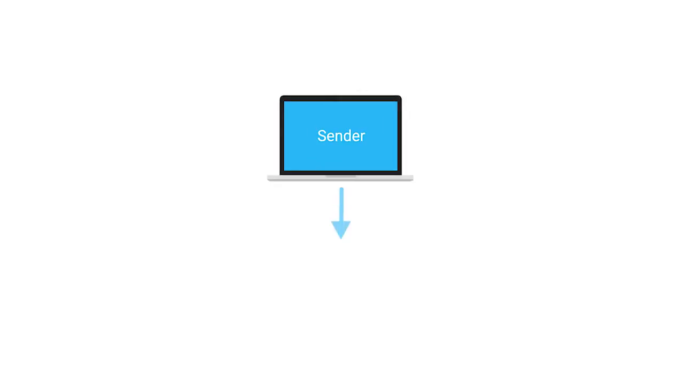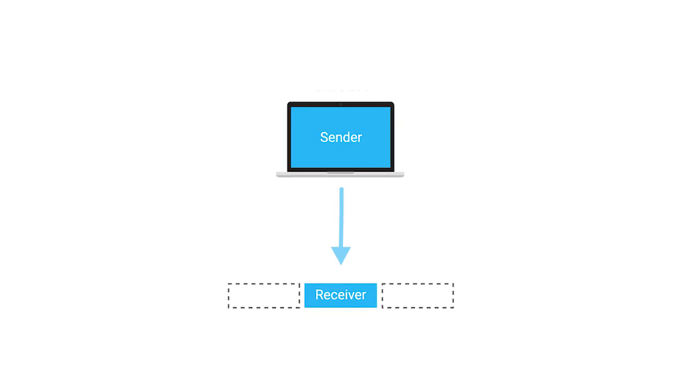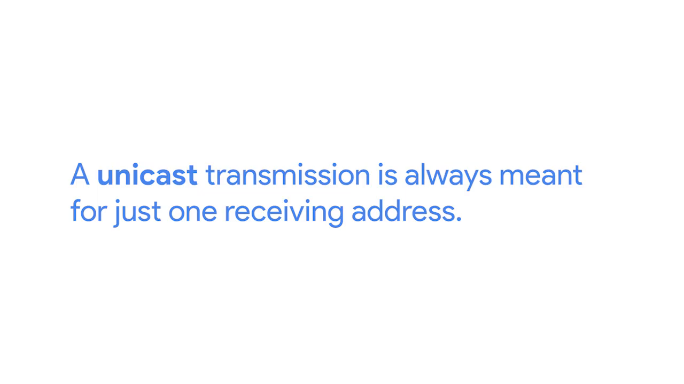So far, we've discussed ways for one device to transmit data to one other device. This is what's known as Unicast. A Unicast transmission is always meant for just one receiving address. At the Ethernet level, this is done by looking at a special bit in the destination MAC address.